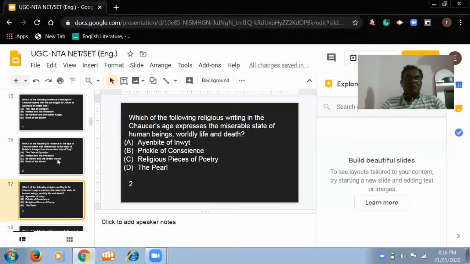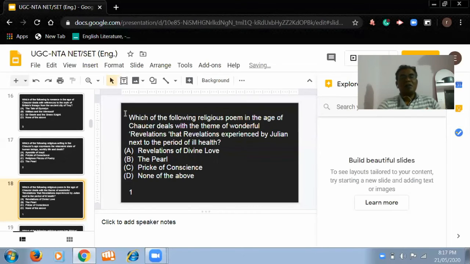Here I have given you four religious writing options. First is the Ayenbite of Inwit, the Prick of Conscience, religious pieces of poetry, and the Pearl. All these are religious writing. So you should first remember that the Prick of Conscience is related to the miserable condition of human beings, worldly life, and death. This is the answer, and this is the theme of that work.